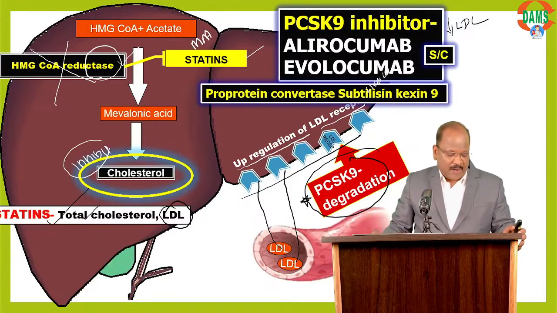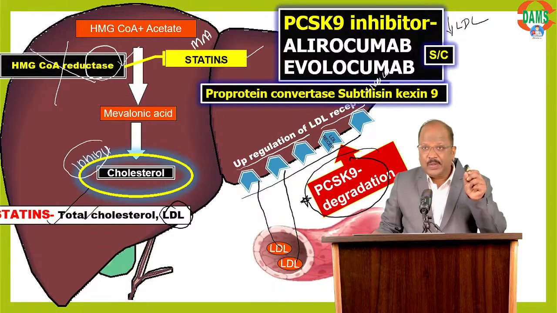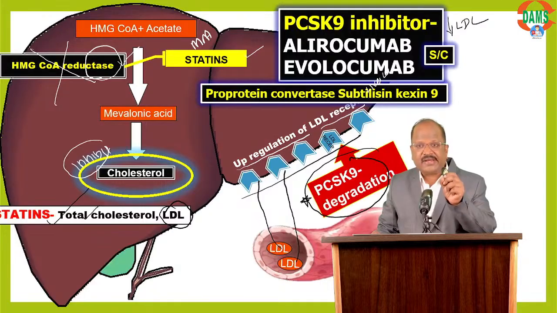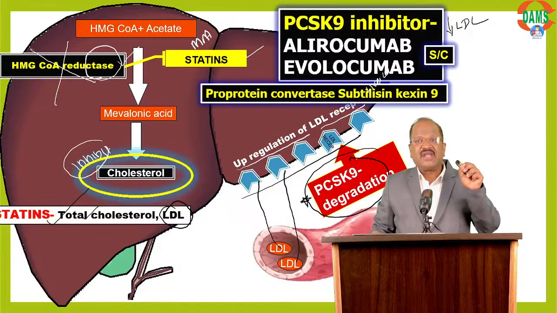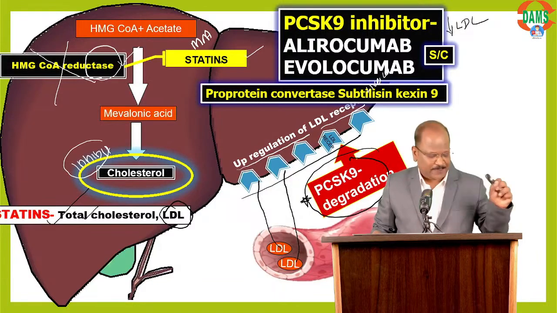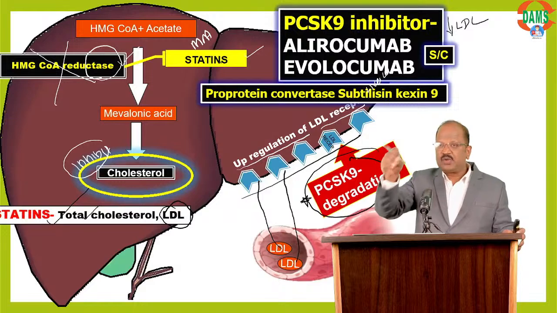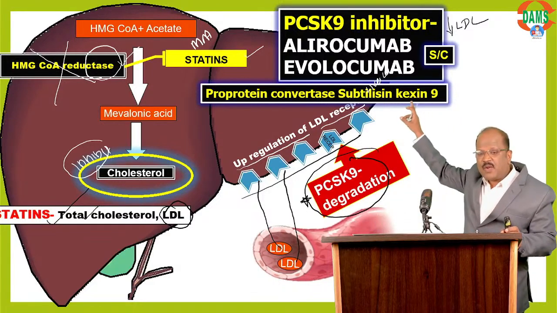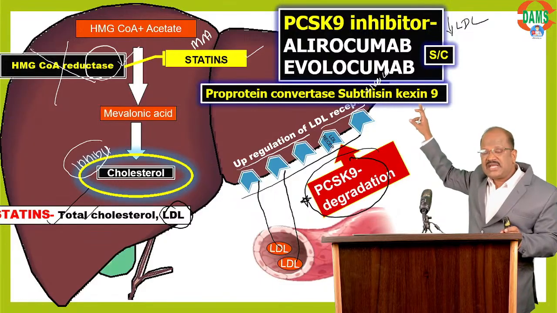Remember, alirocumab and evolocumab are monoclonal antibodies targeting PCSK9, useful for lowering LDL cholesterol and given by subcutaneous injection. Okay. In this context, you should know one more point. Alirocumab and evolocumab are PCSK9 blockers.